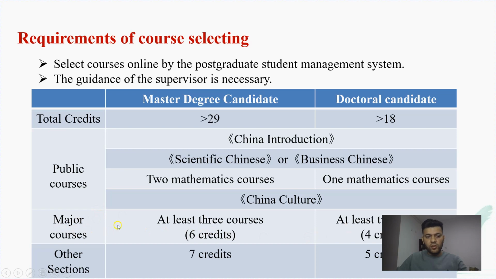The other section is 7 credit hours, depending on the supervisor. The supervisor will give us marks about which activities we are involved in, and how much we are involved in the research meetings and everything. For doctoral students the other section is 5 credit hours. So these are the credit hour details: public courses, major courses, and the other section.